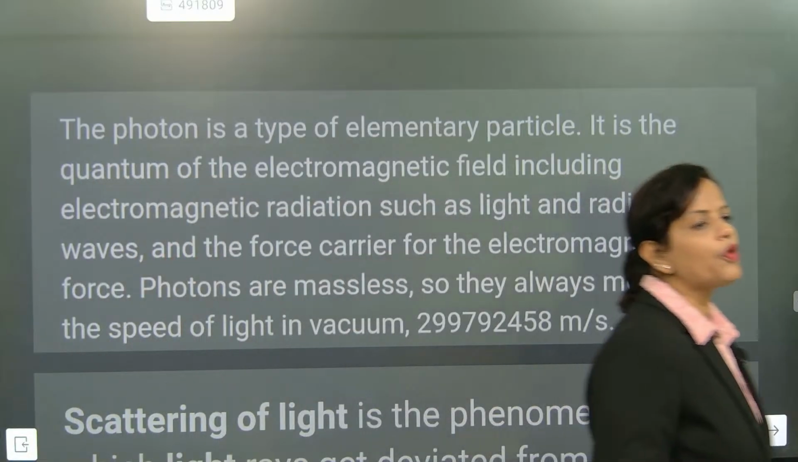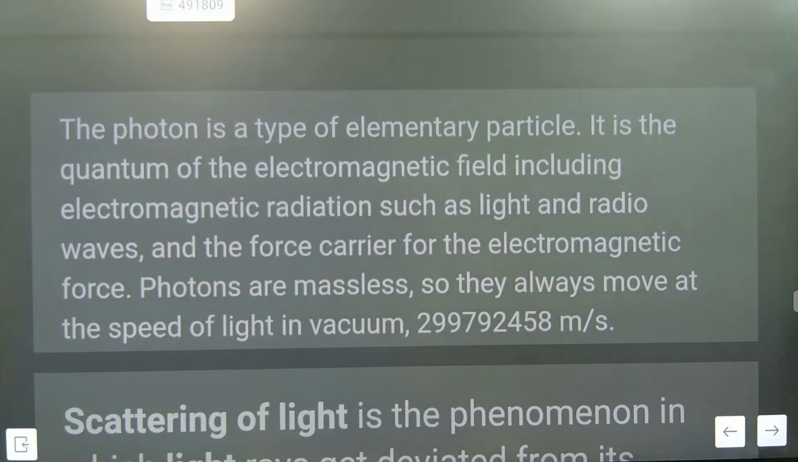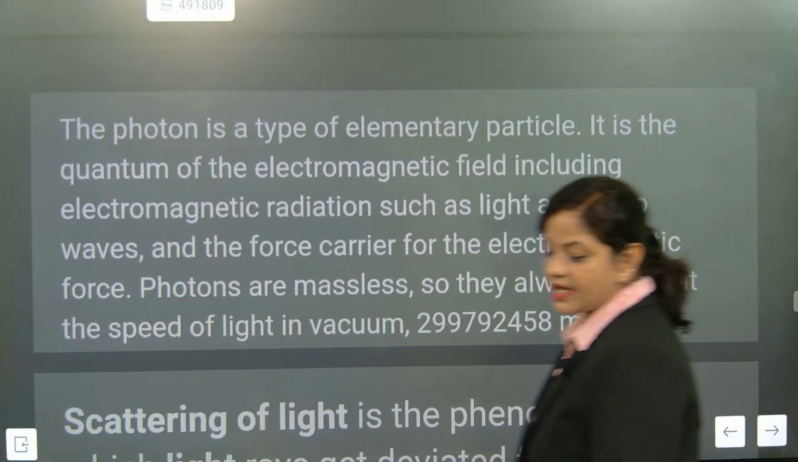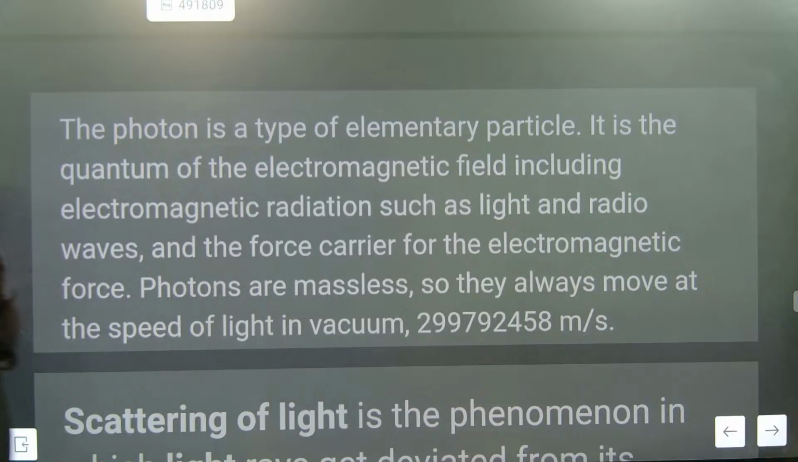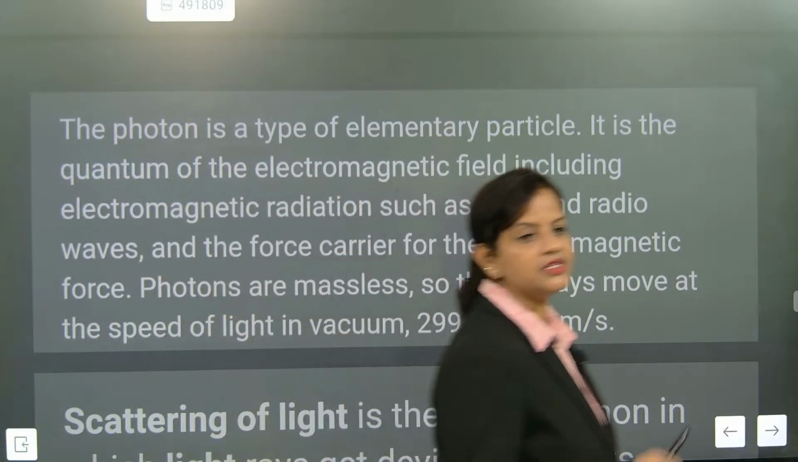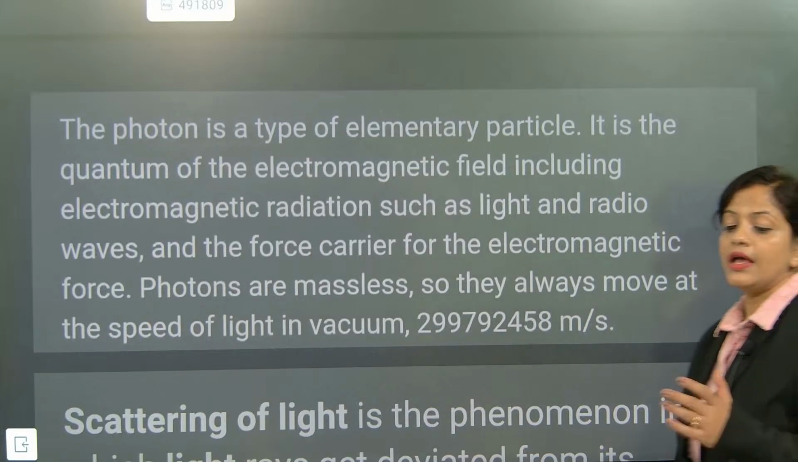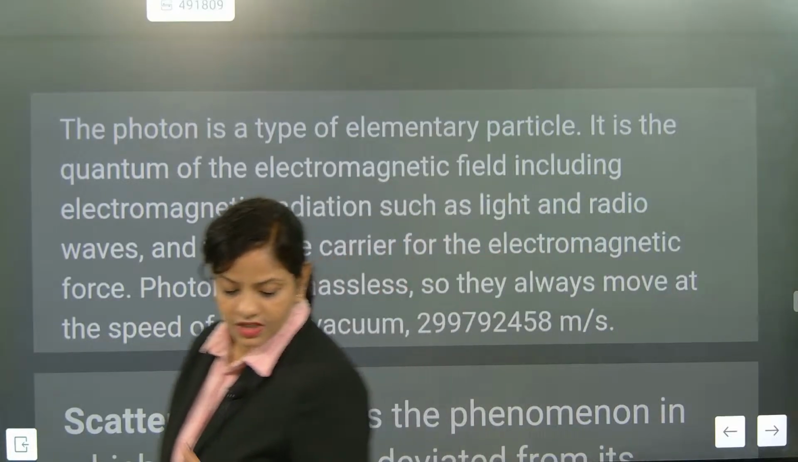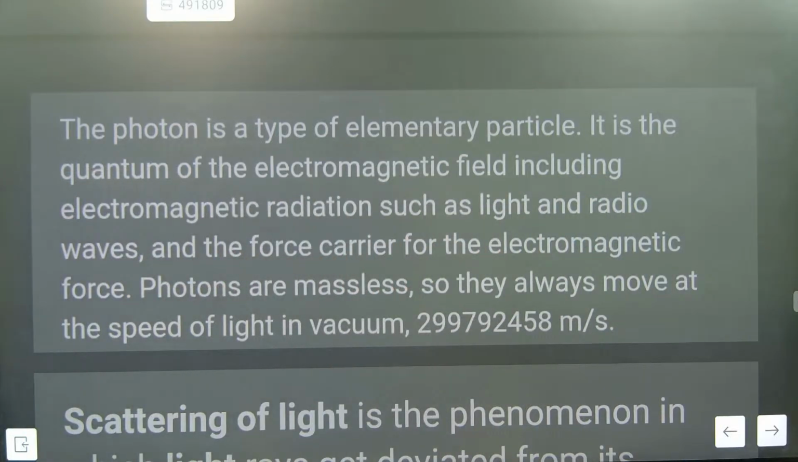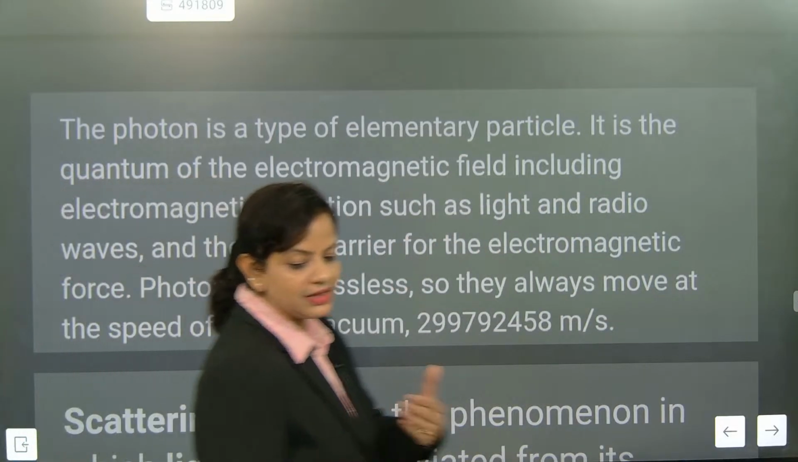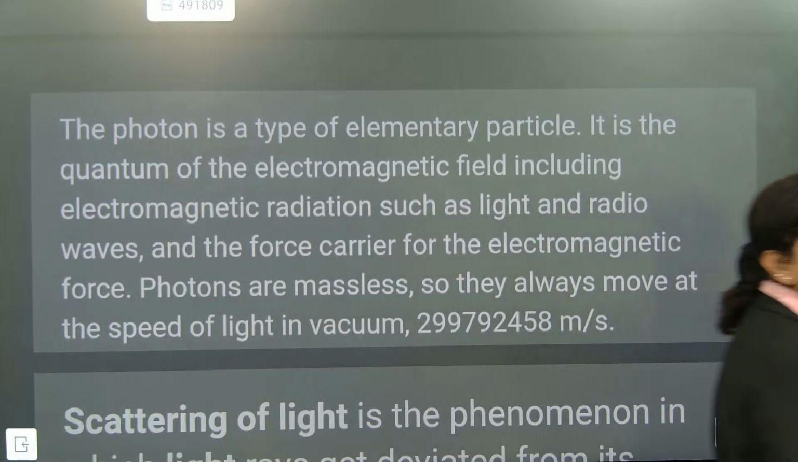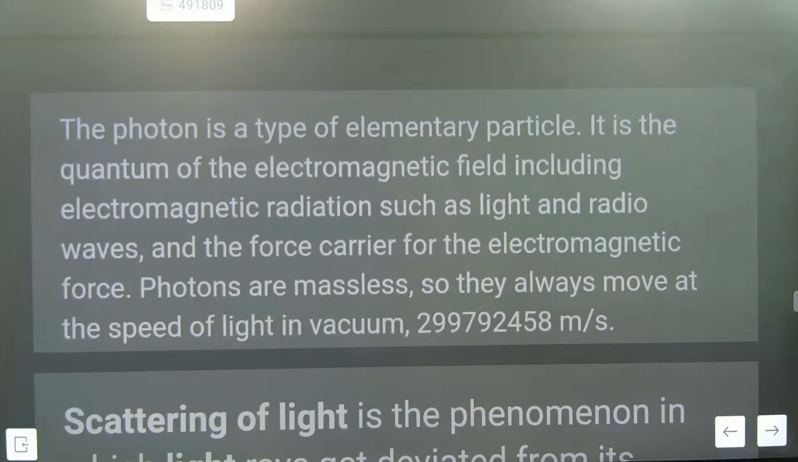3 into 10 to the power 8 meter per second is the speed of light in vacuum. Understood? In vacuum the speed of light is more. In a particle medium the speed of light is a little less. I hope you have understood. In vacuum the speed of light is more.